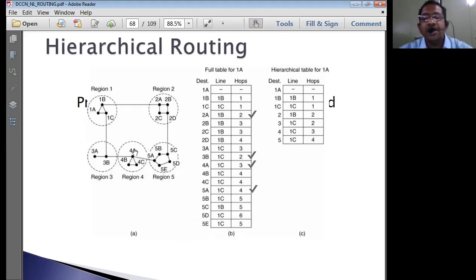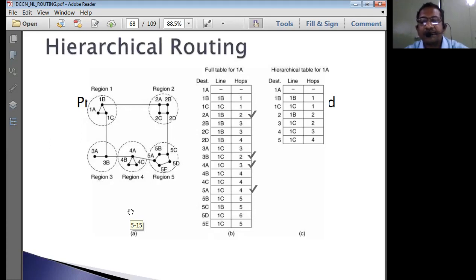That means every router in a particular region simply transfers its packet to the nearby routers only. It need not bother about routers of other regions. Thereby the overhead is simply reduced. Memory of routers is not required much. The processing speed of the system is also not required much, so it need not be high. So all these are the advantages.